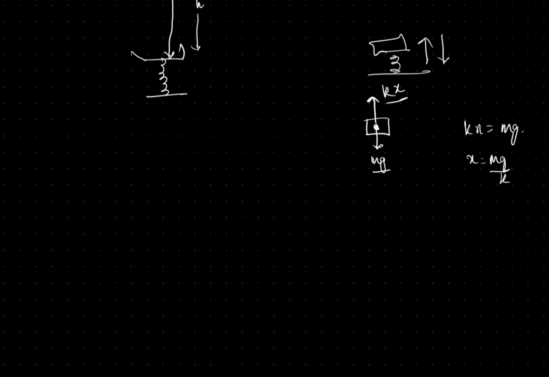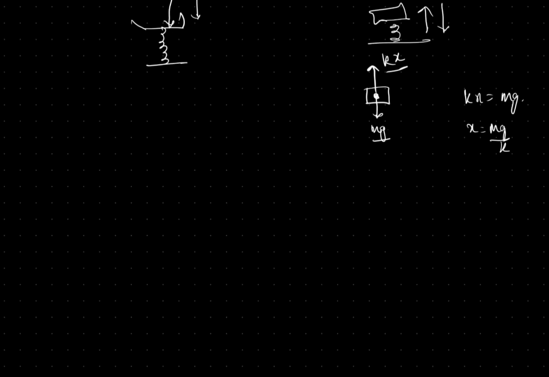This is the compression of the spring from the initial position, that is the original position, in equilibrium position. It is the original position, and this is in equilibrium, in natural state.